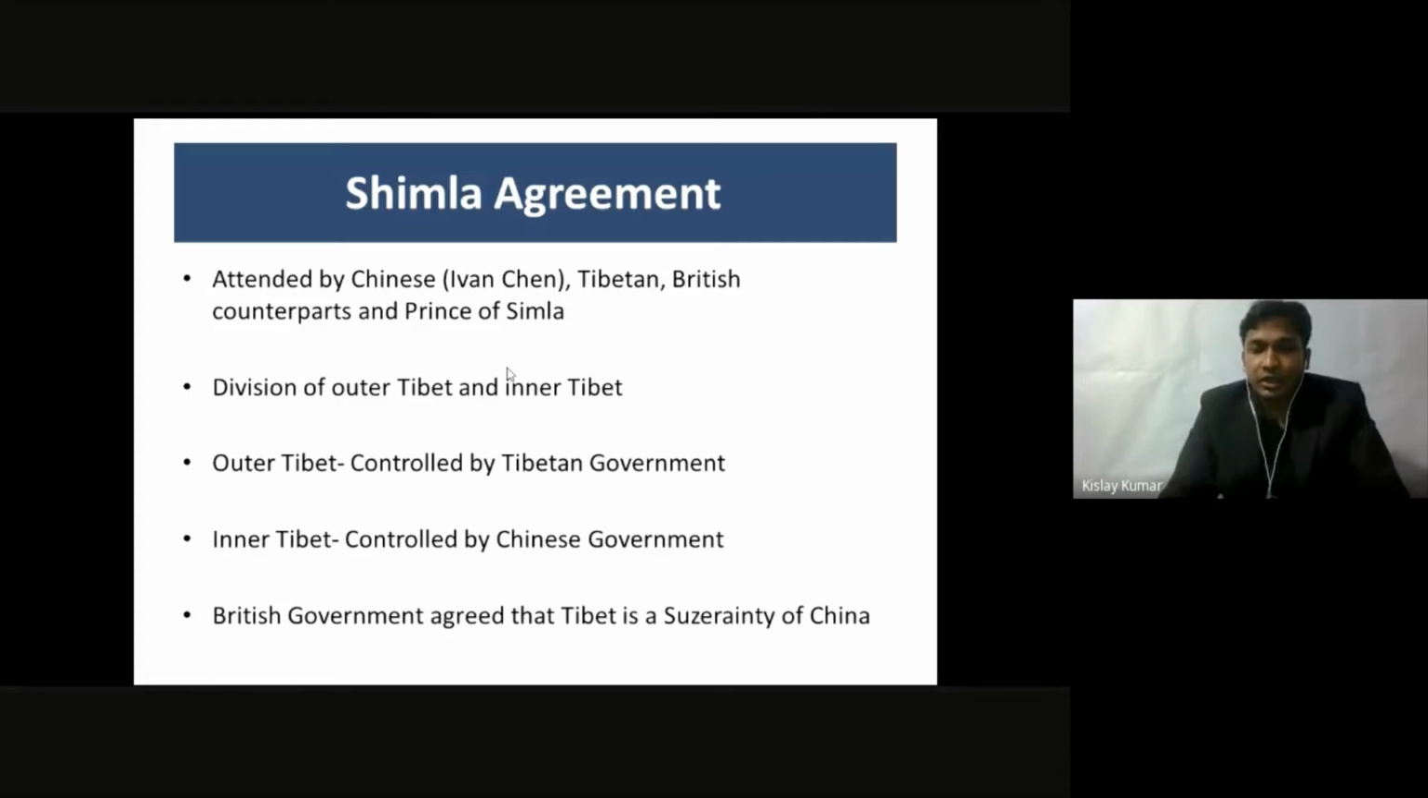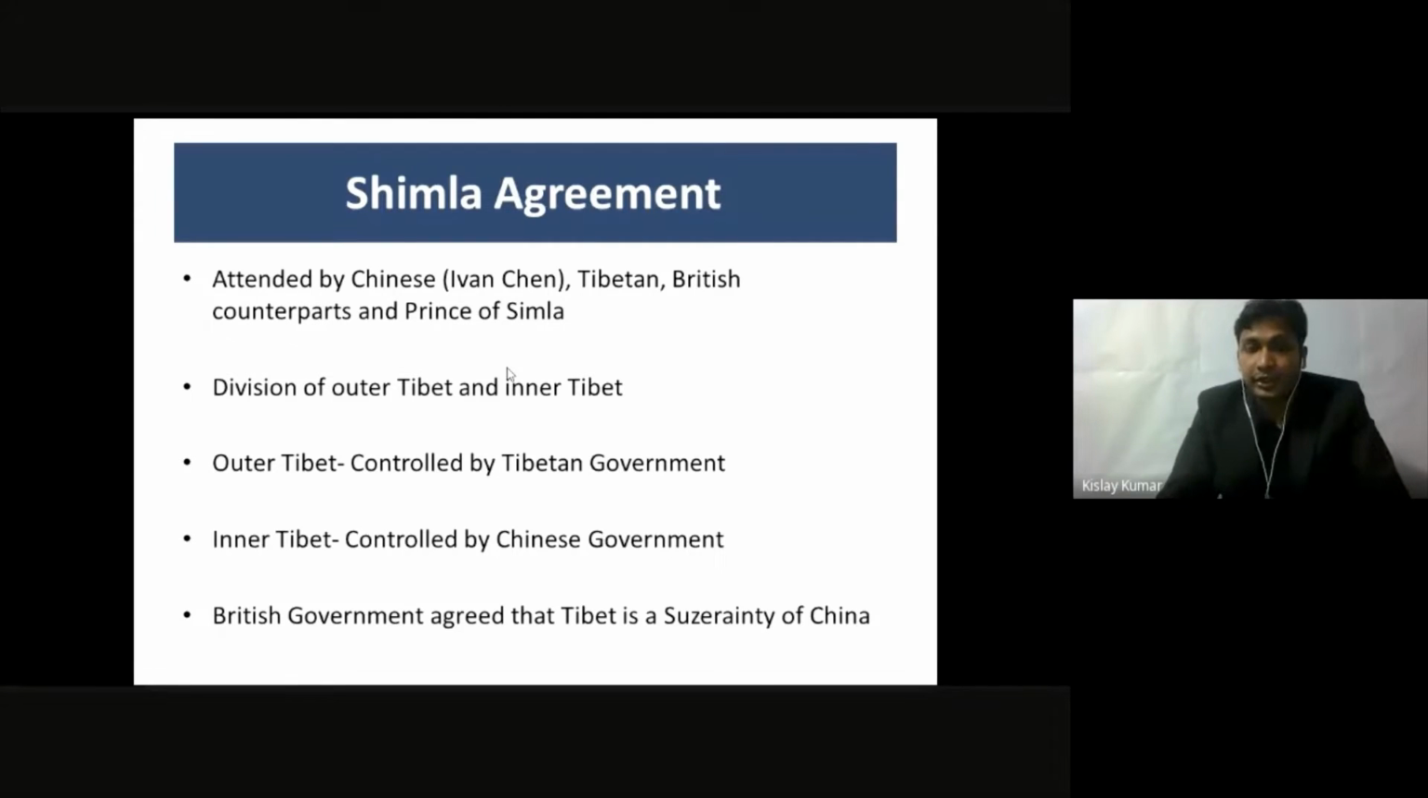But what they did not say to India was that they had agreed silently to the Chinese that Tibet is a suzerainty of China. Why? Because this agreement was signed in 1914, and the Brits were in World War I during 1914, so they did not want to have bad relations with China. So despite having this Simla Accord of 1914, where they apparently divided Tibet into two parts, they readied the Tibetans, they readied the Prince of Simla, everything was okay, even the Chinese Yuan Chen was okay. So it was all on paper.